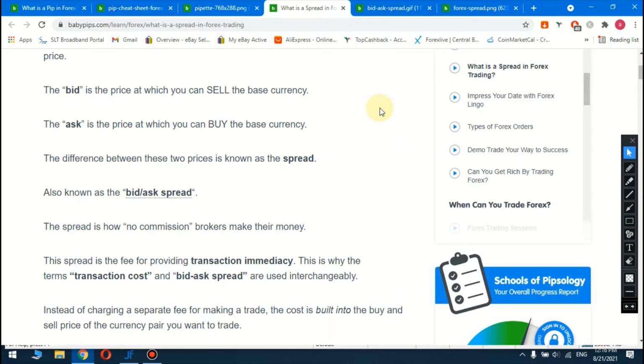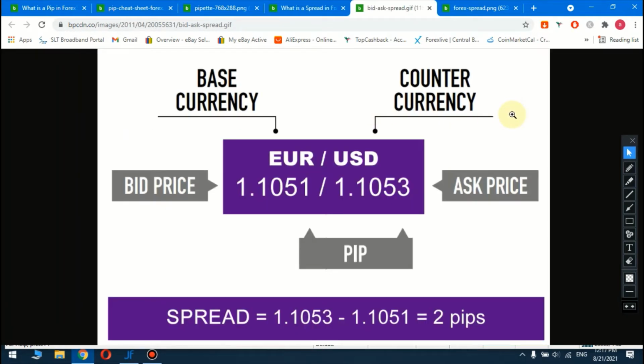This can also be applied to the Forex broker. They give you the Euro USD pair with a bid and ask price. As an example, we can see here the Euro USD pair, the price of the Euro USD pair varies. The bid price is 1.1051 and the ask price is 1.1053. The gap between the bid and ask price, I will repeatedly say, that is called the spread, the commission earned by the broker. Here you can see the spread is 2 pips.